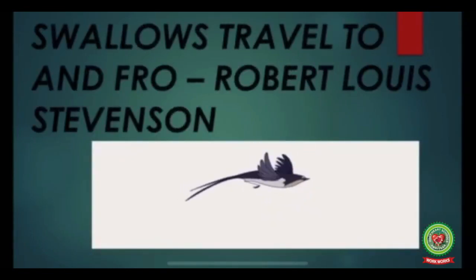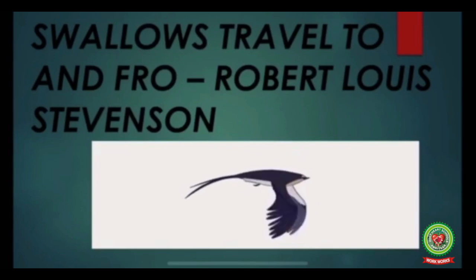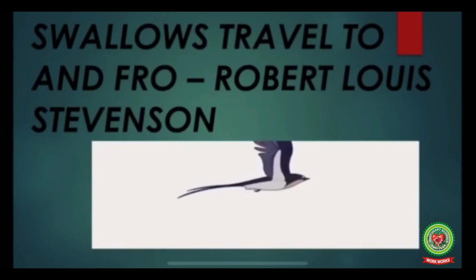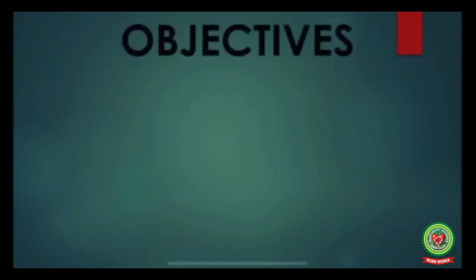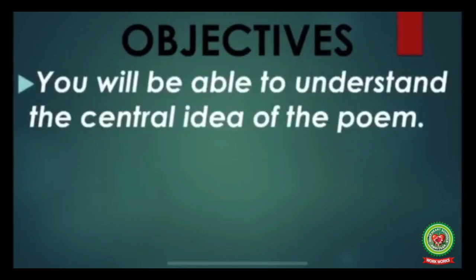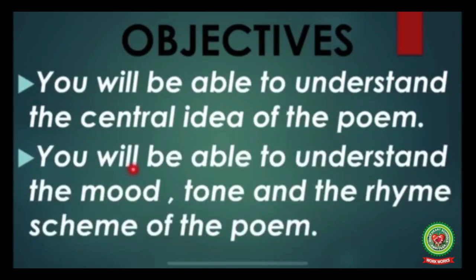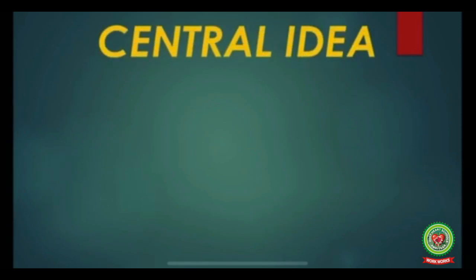Hello students, today we are going to continue our poem Swallows Travel to and Fro by Robert Louis Stevenson. Let's discuss the objectives first, children. By the end of this session, you will be able to understand the central idea of the poem. You will also be able to understand the mood, tone, and the rhyme scheme of the poem. Now students, let's discuss the main points on which our central idea will be based.